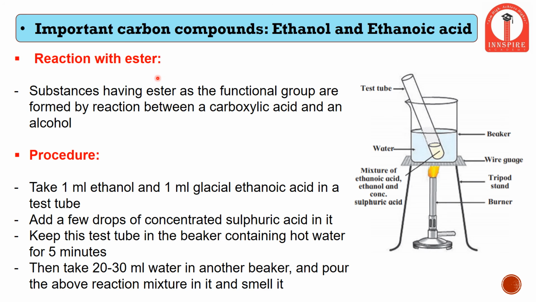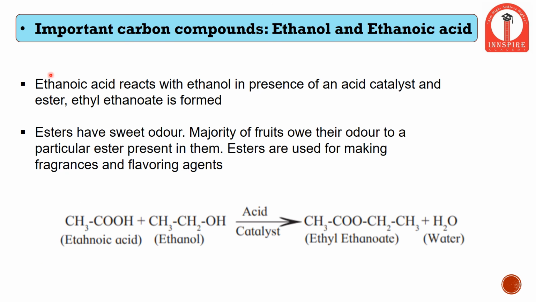The next reaction possible with ethanoic acid is with alcohol to form an ester. Substances having ester as a functional group are formed by the reaction between a carboxylic acid and an alcohol. So this is a quick example of how these experiments can be studied. If a test tube with ethanol and glacial ethanoic acid is reacted, the carboxylic group and the alcoholic functional group react to give rise to the formation of an ester. Ethanoic acid reacts with ethanol in the presence of an acid catalyst and the ester, ethyl ethanoate, is formed.